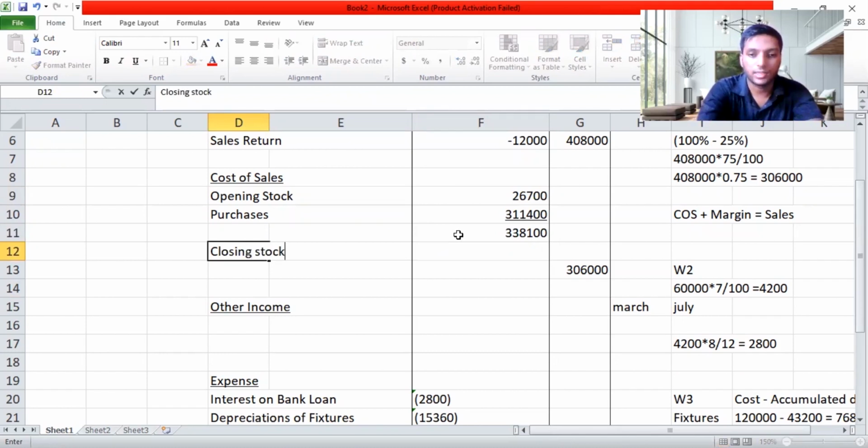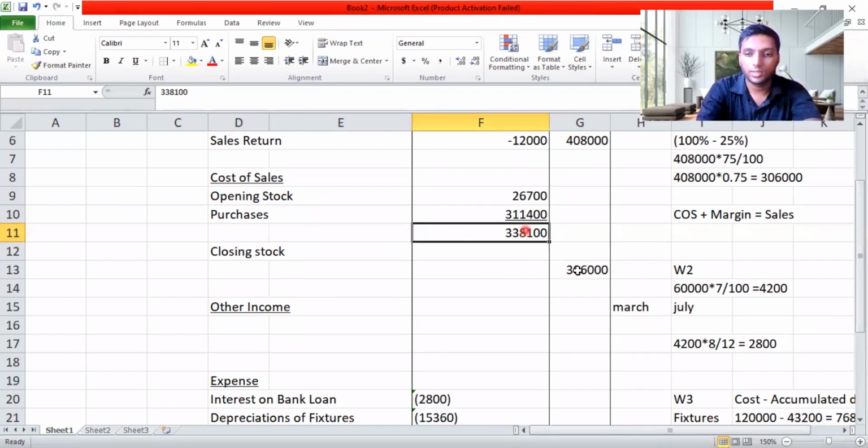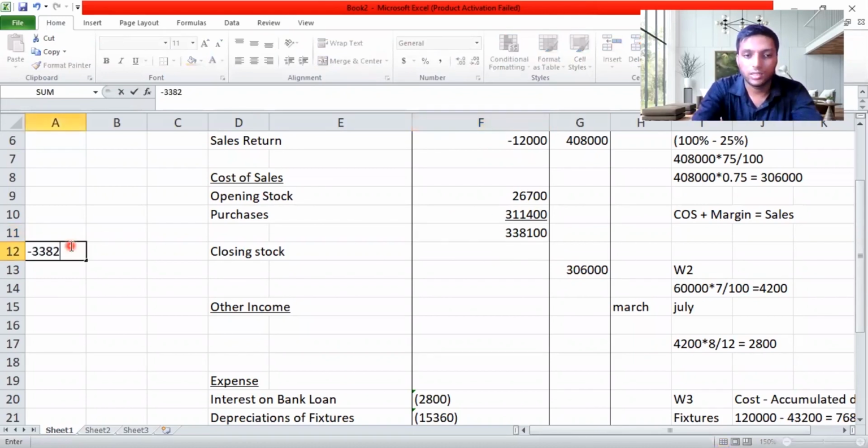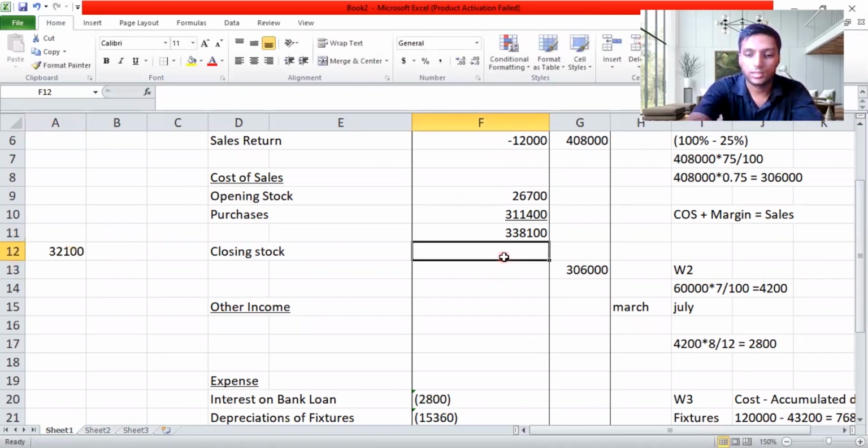I can deduct the cost of sales from my net purchase and find the difference. So cost of sales 306,000. 338,100 minus 306,000. So I got 32,100 as the closing stock.